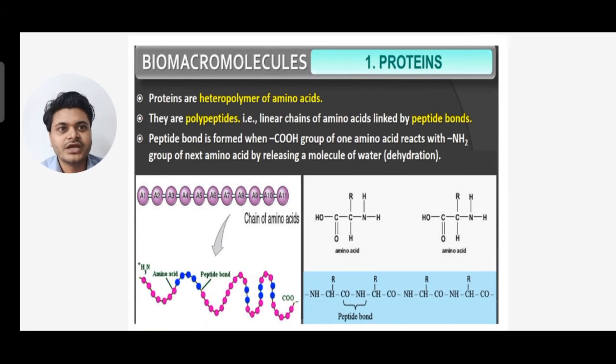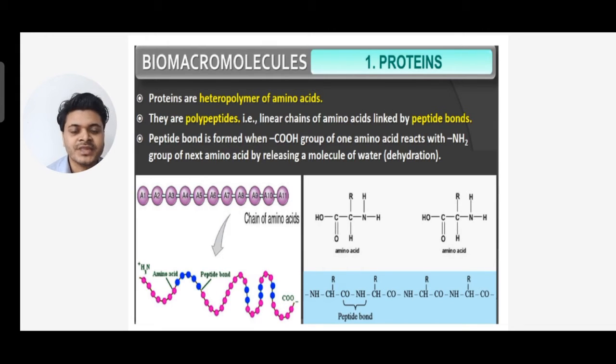So in biomacromolecules, we'll start with proteins. You should know the unit of protein is amino acid. The unit of protein is amino acid, and proteins are heteropolymers of amino acids, and they are polypeptides.